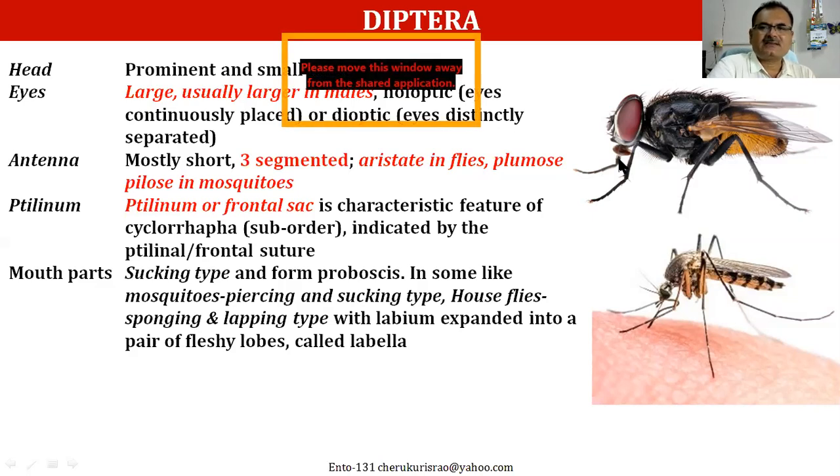As far as dipterans are concerned, mosquitoes have piercing and sucking mouth parts, whereas houseflies have sponging and lapping mouth parts. Very well developed mouth parts in mosquitoes. In houseflies, they have sponging and lapping mouth parts.